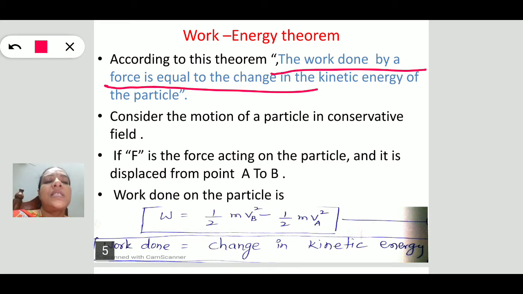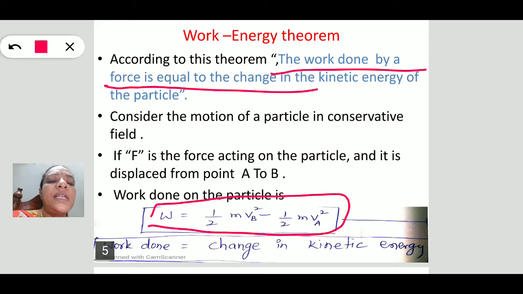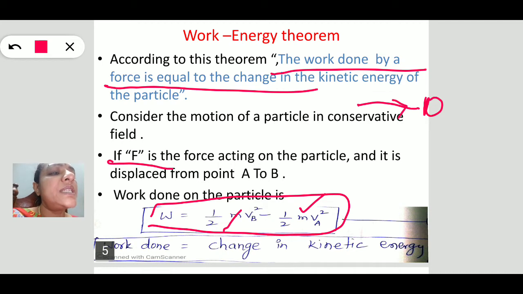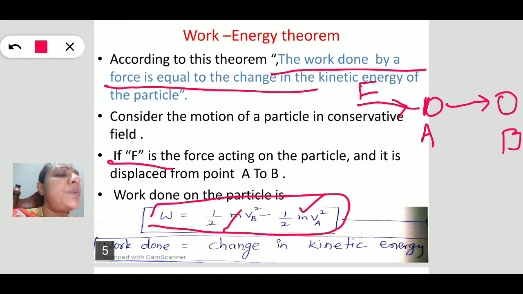The mathematical form of this is work done equal to the final kinetic energy minus the initial kinetic energy. Suppose this is a body, due to the application of this force, the body moves from point A to point B.